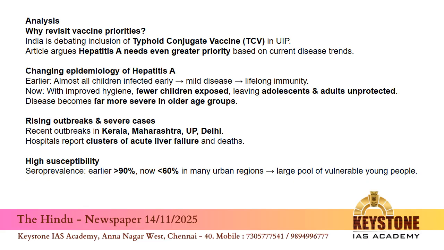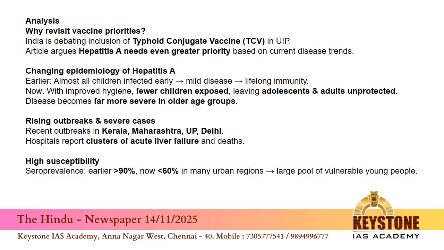In them, hepatitis A becomes severe. In children there is a mild illness and lifelong immunity develops. But now adolescents and adults are at risk, and the symptoms are severe and can cause acute liver failure.